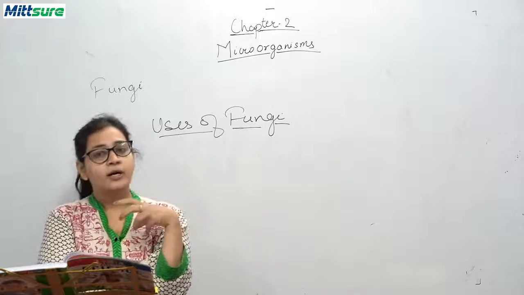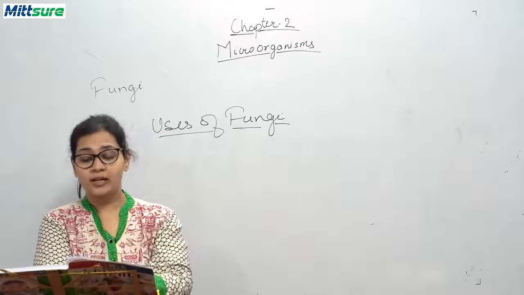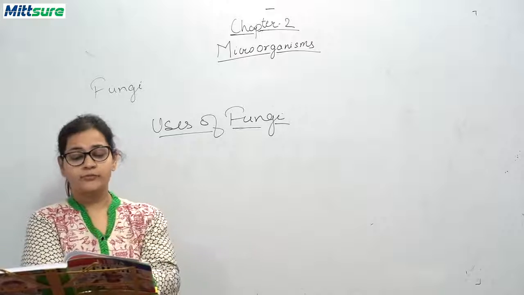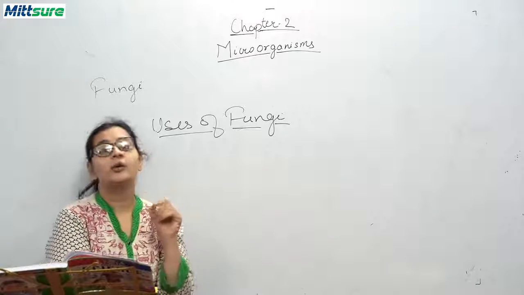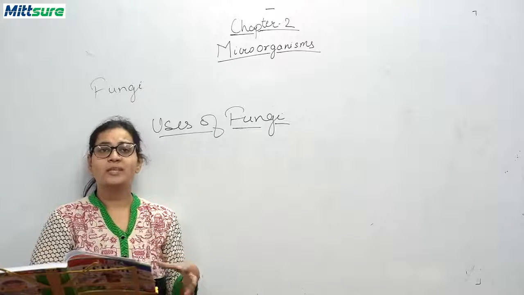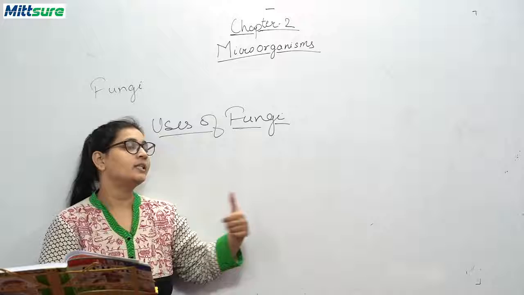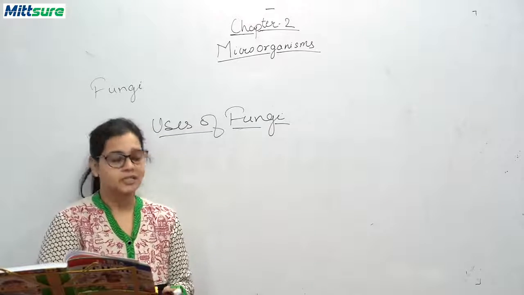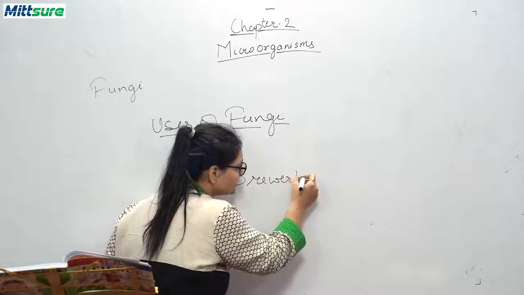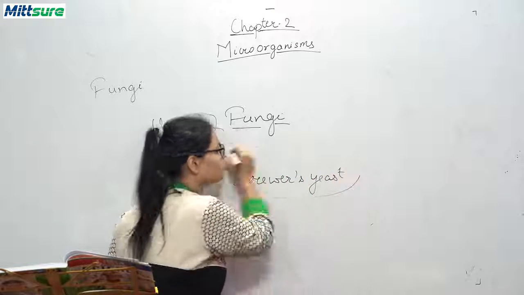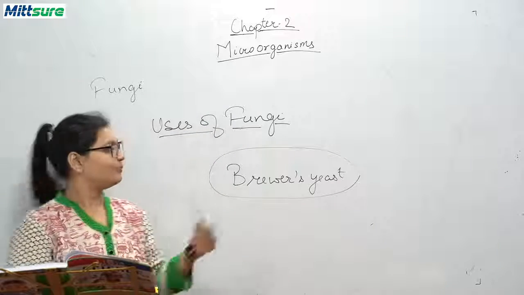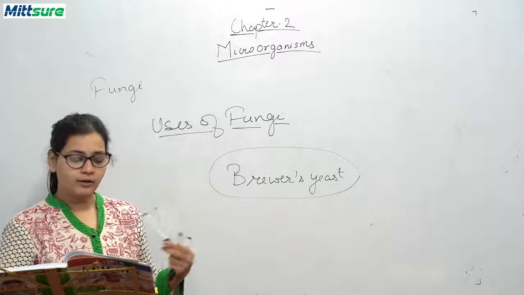You know, certain fungi are used in the manufacture of alcohol and wines also, by the process of fermentation. And the name of that fungi is Saccharomyces. What is it called? It is called Saccharomyces or Saccharomyces cerevisiae, or another name of this yeast is brewer's yeast. What is it called? Brewer's yeast. And this is useful in the making of wine or alcohols. So, you know, this is the use of fungi in food.